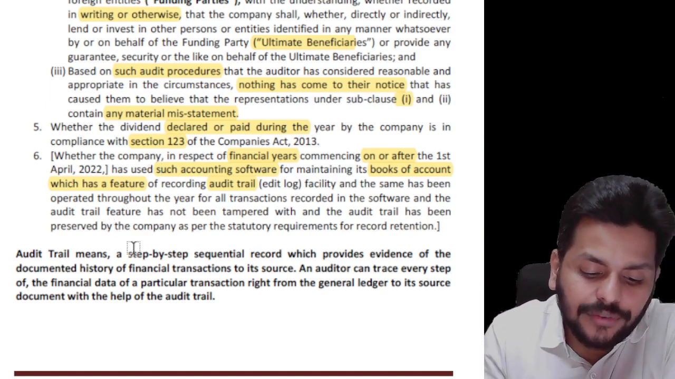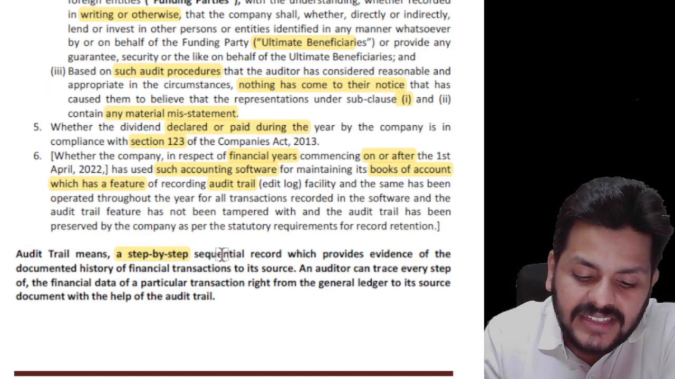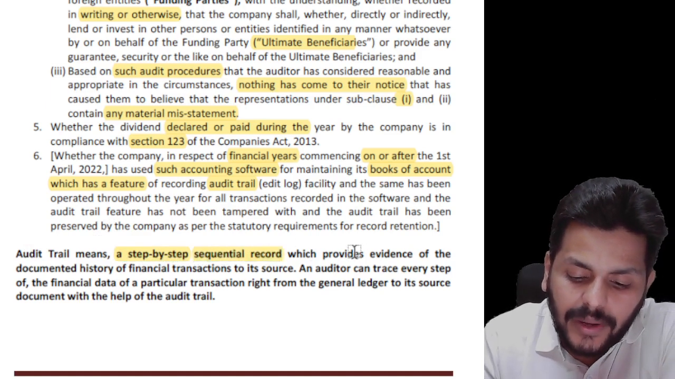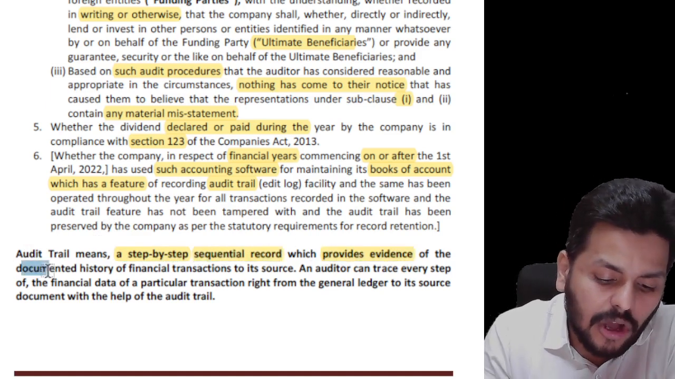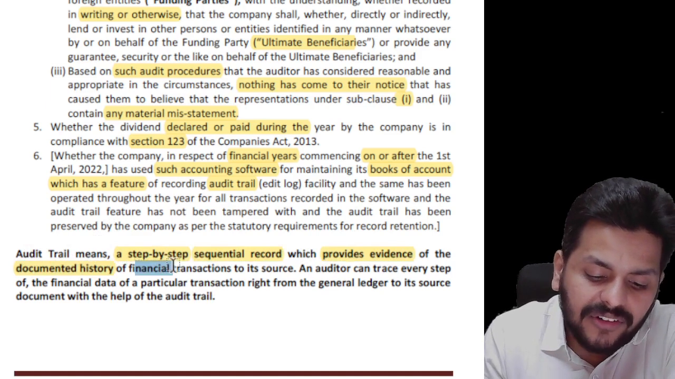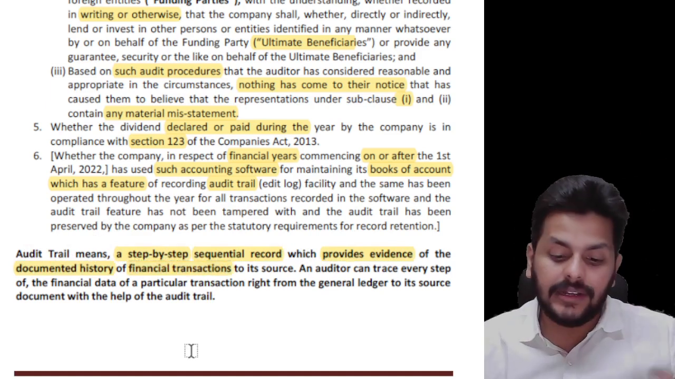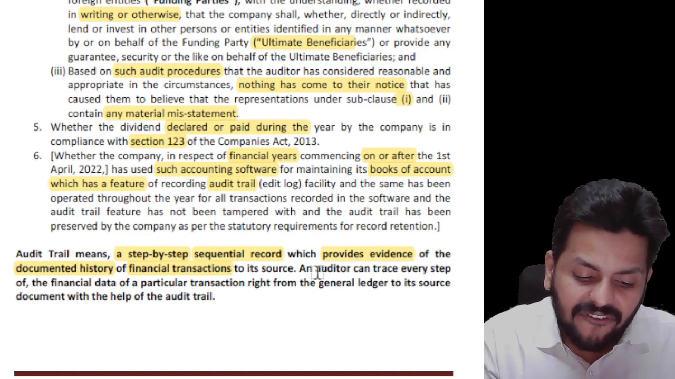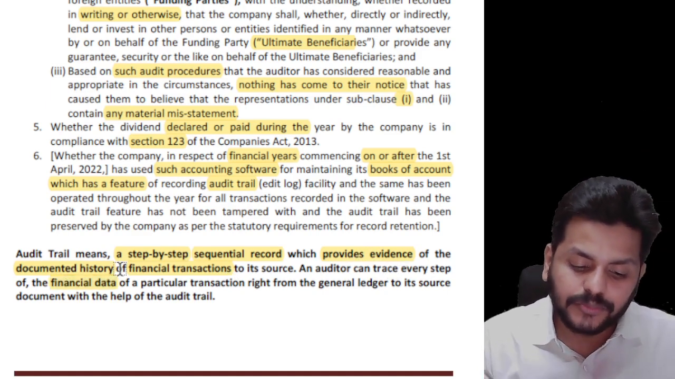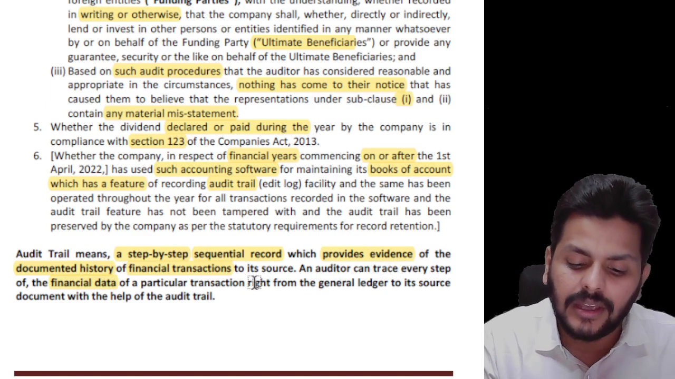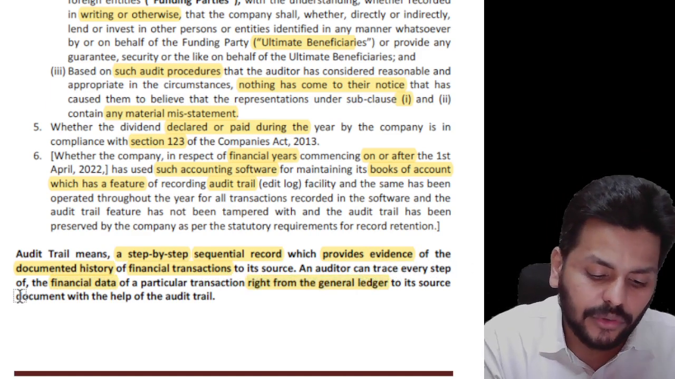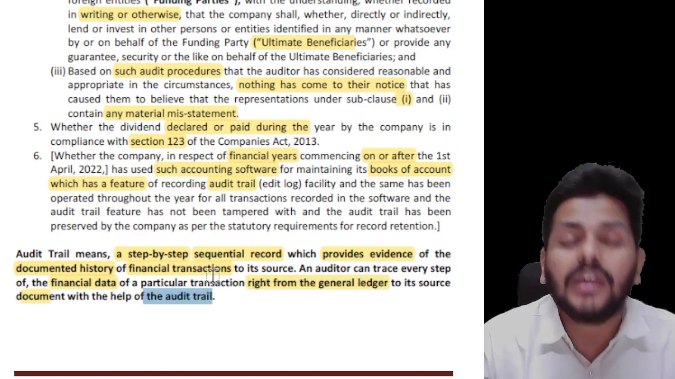Audit trail means a step by step sequential record which provides evidence of documented history of financial transactions to its source. Start to end, what happened, full detail. An auditor can trace every step of the financial data of a particular transaction right from the general ledger to its source document with the help of the audit trail.